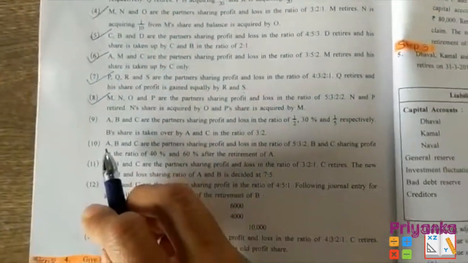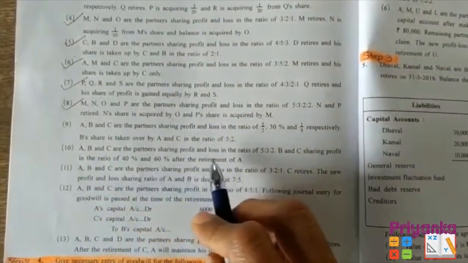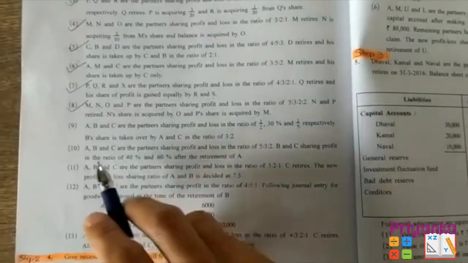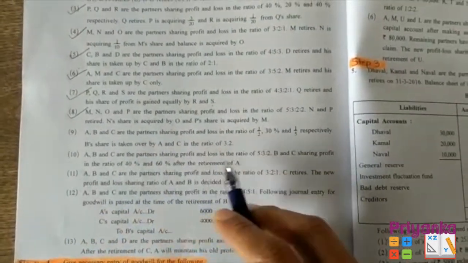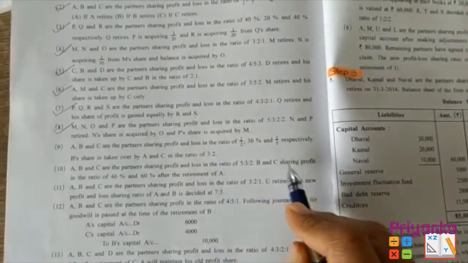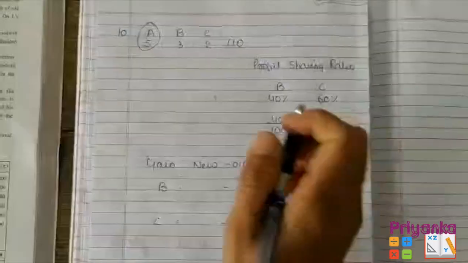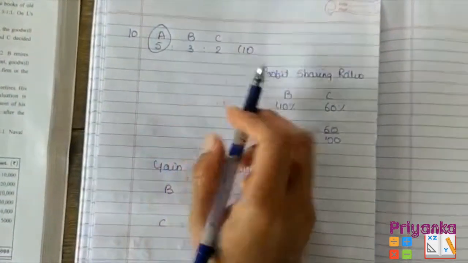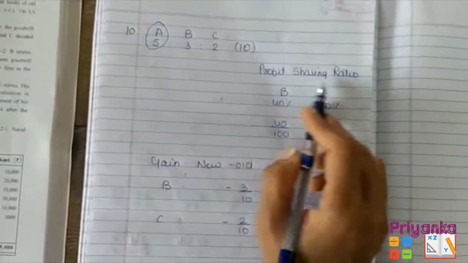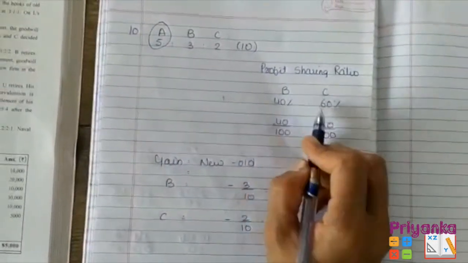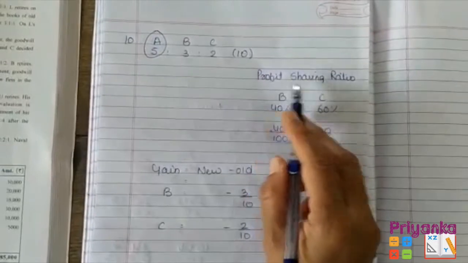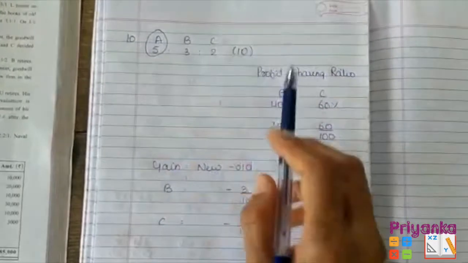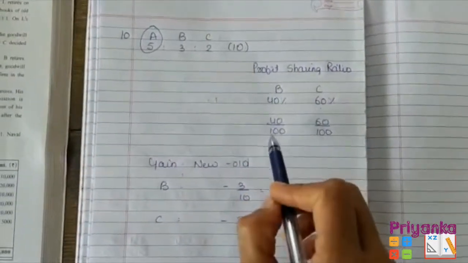Moving to the next question, number 10, where A, B and C are the partners sharing their profit and loss in 5:3:2. Yet B and C are sharing profit in the ratio 40% and 60% after the retirement of A. Now here they have written sharing profit. Here I distribute the information A, B, C, where they are getting 5:3:2. Total is 10. Now the profit sharing ratio of B and C is given, 40% and 60%. Remember, they have given the profit sharing ratio, not the acquiring ratio which B and C are getting after the retirement of A. The profit sharing ratio they have given is the new ratio.